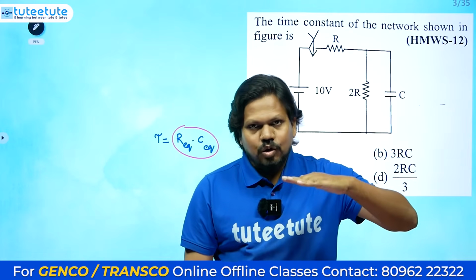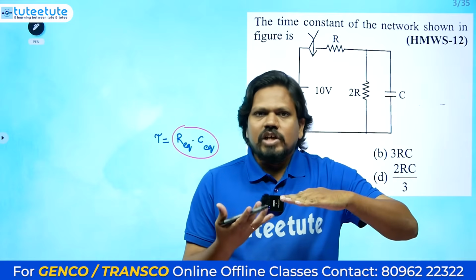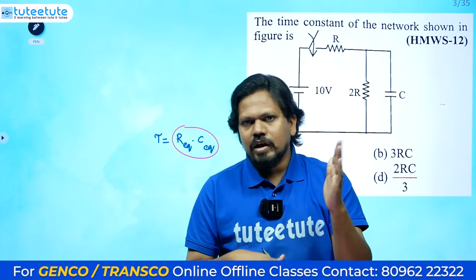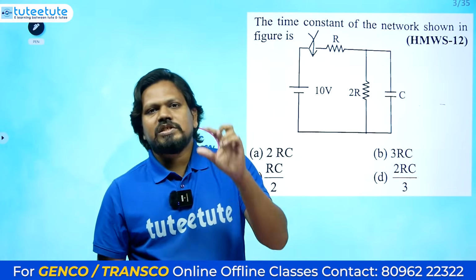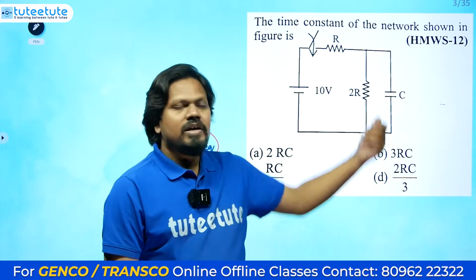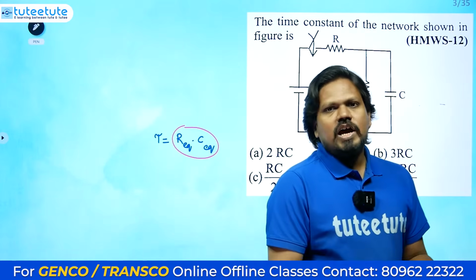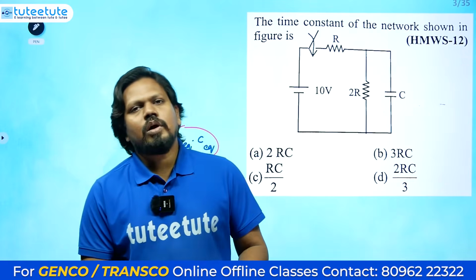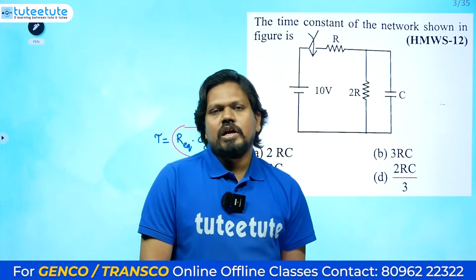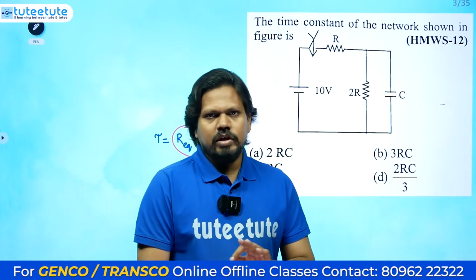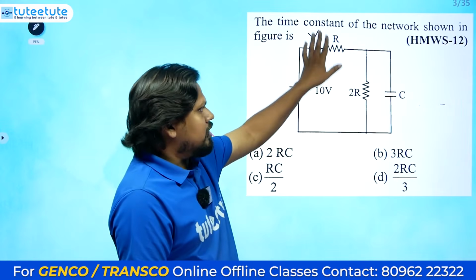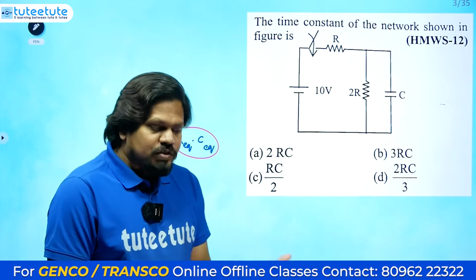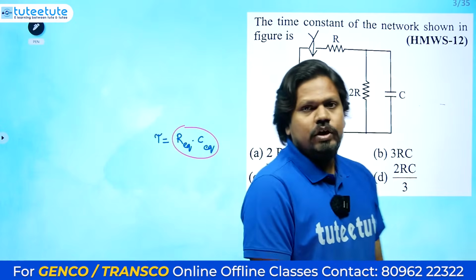Whenever the switch closes, only then there will be charge flow. Whenever something happens with the switch, opening or closing, there will be some disturbance in the energy storing element, here the capacitor. Before, it is normal only, because the switch is open, no problem, the circuit is working properly. Now whenever something changes in the network, some disturbance will occur. We need to see the resistance of the network after the switch operation or before the switch operation. We need to get this clarity.